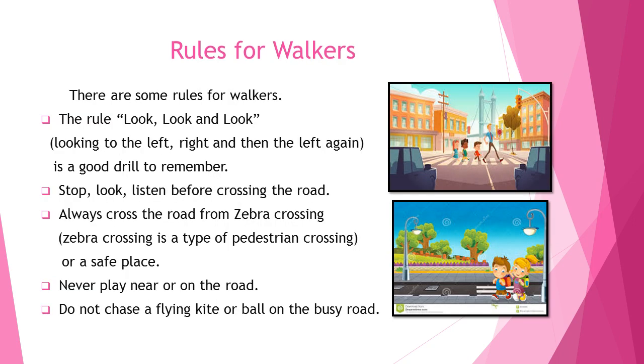Next, here we will discuss the set of rules for walkers. Here you can see the set of rules, and the first rule is look, look and look. It means while you are walking on a road, you have to look firstly right, then left and then right again. When you have to move on a road by zebra crossing, you have to look firstly on your left, then on the right and then left again, and then you will start walking on the road. But remember, you have to walk on the zebra crossing while the signal is stop.